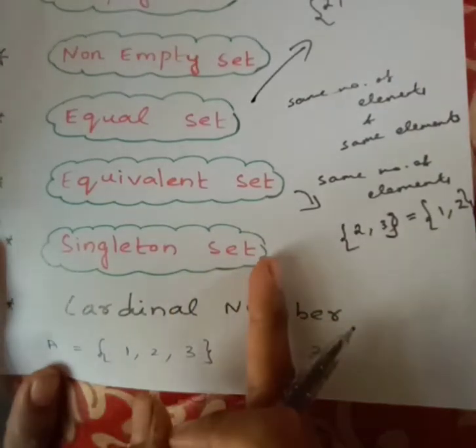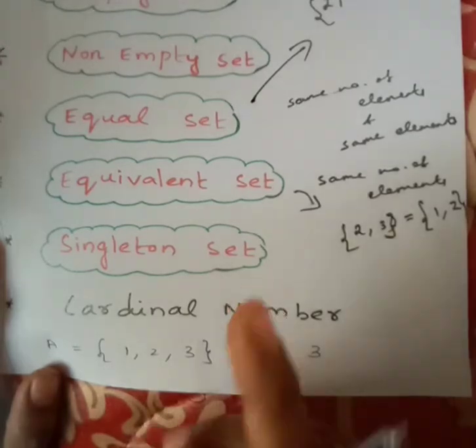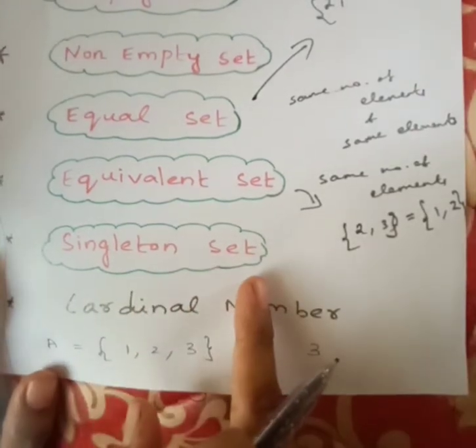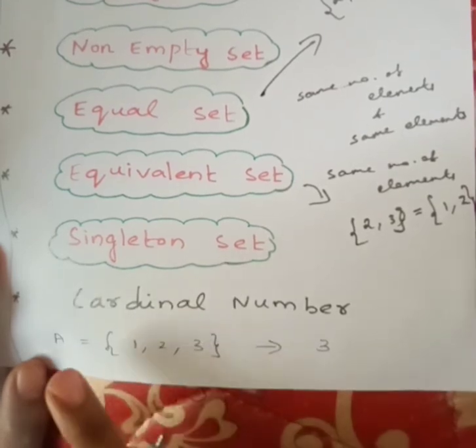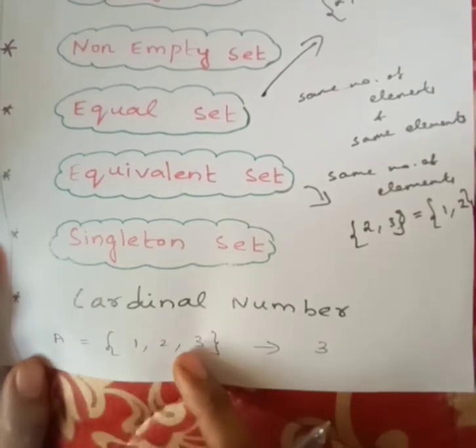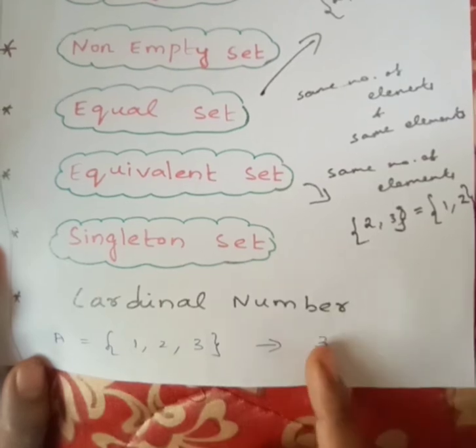Singleton set means if a set contains only one element, then it is called a singleton set. Cardinal number means, if A is 1, 2, 3, the cardinal number of the set is how many elements it has. 3 elements. So that 3 is called the cardinal number.